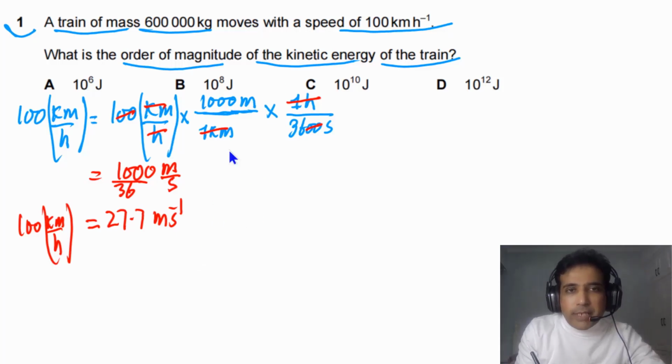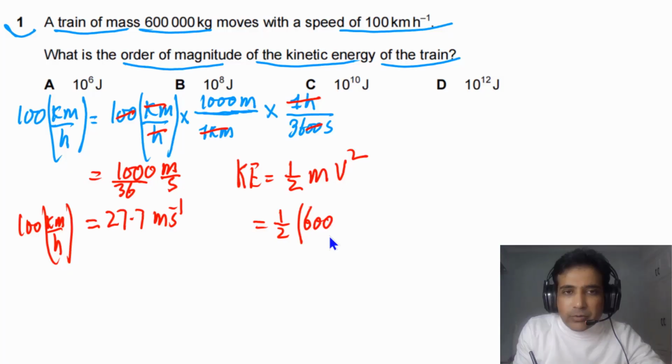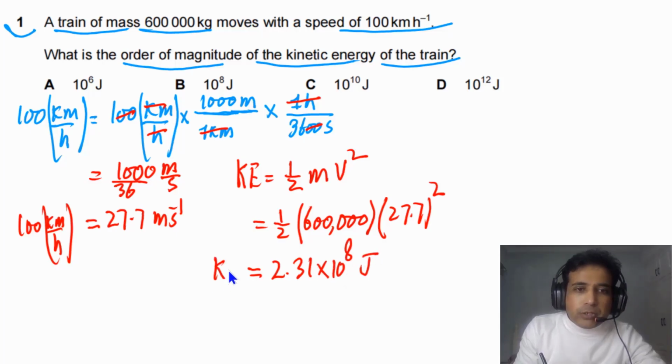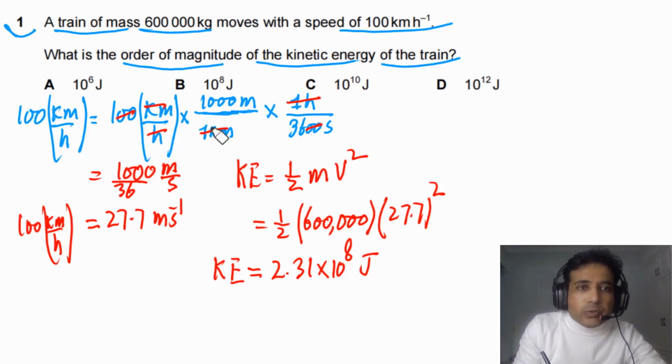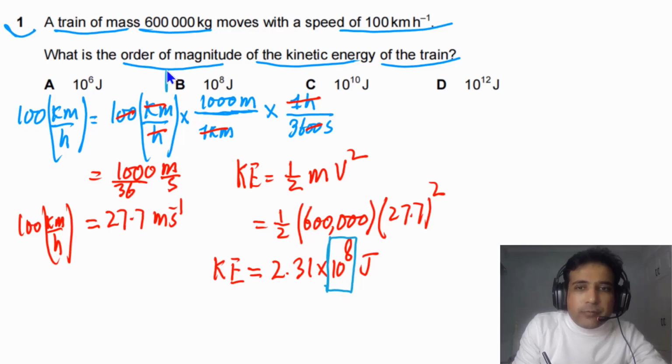Now we need to calculate kinetic energy. Kinetic energy is equal to 1/2 mv squared. We have the value of mass, and the value of speed we have calculated. So this is the value of mass, and we multiply by 27.7 squared. If we solve this, our answer will be 2.31 times 10 to the 8 joules. So this is the value of kinetic energy. For this question, we need to find the order of magnitude. So this is the order of magnitude, and the answer for this question is B.